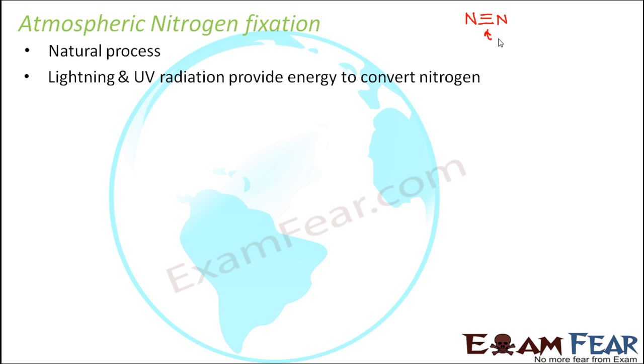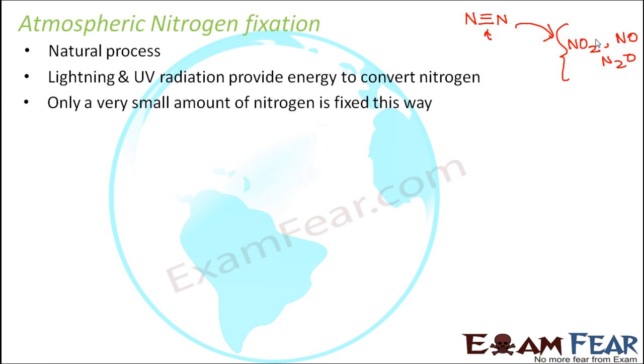We all know that ultraviolet radiation and lightning have an extremely huge amount of energy. That energy is sufficient to break the triple bond of nitrogen and convert it into various forms of oxides like NO2, NO or N2O.